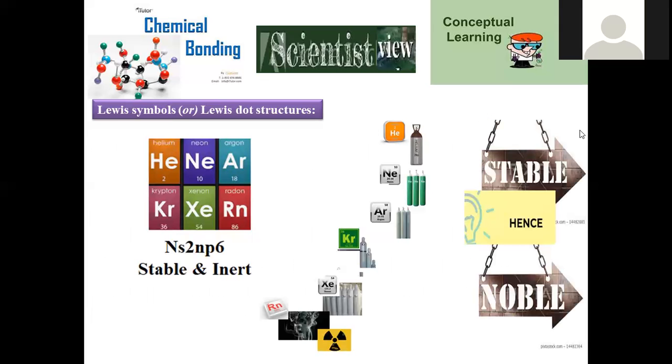Now, Lewis symbols: how can the Lewis symbol be demonstrated by the individual elements? In order to assign this, here we are considering these noble gases. Noble gases are regarded as zero group elements, inert group elements, 18th group elements, or 8th B group elements. These many alternative names are provided to them. And the elements present are helium, neon, argon, krypton, xenon, and radon.